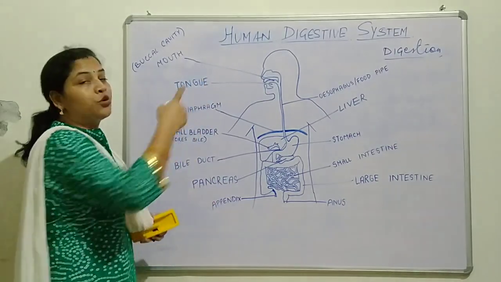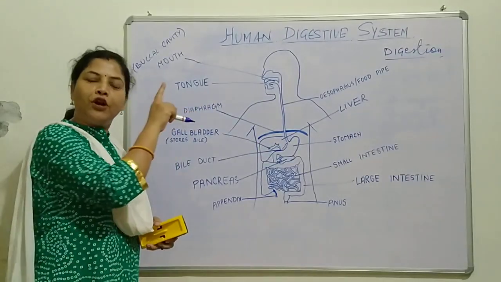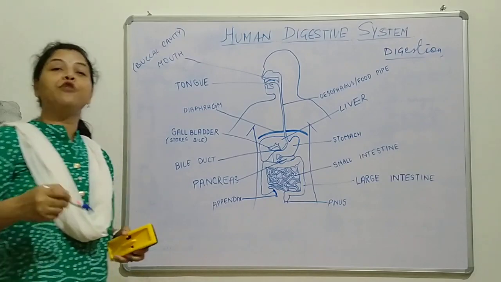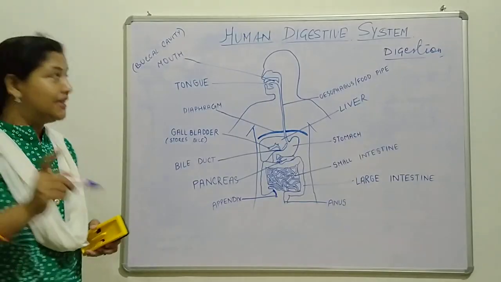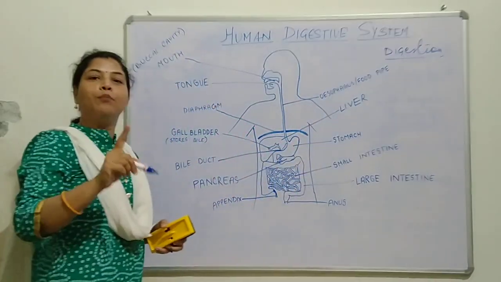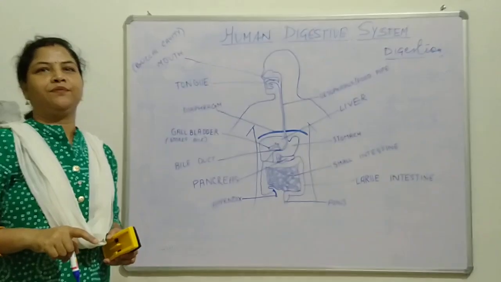Why? So that our cells can use these nutrients for getting energy, for proper growth and for cell repairing. This is the proper functioning of the human digestive system, and that is why we need it.